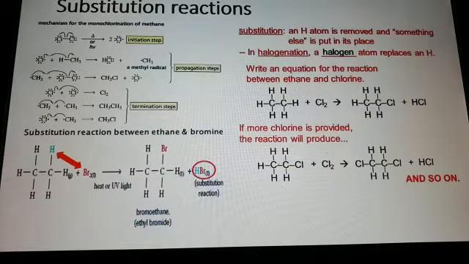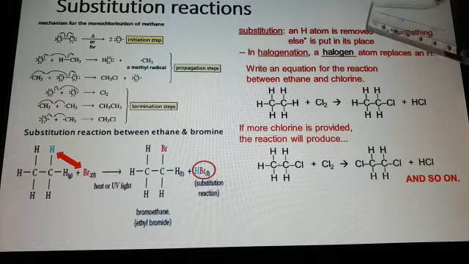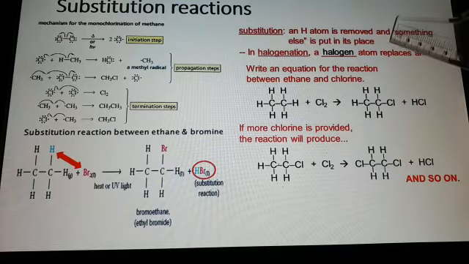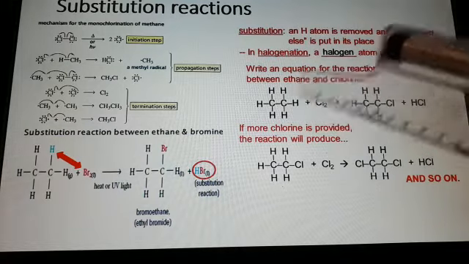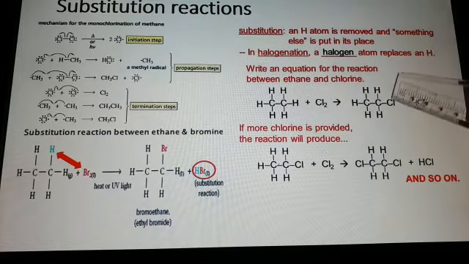Now substitution reaction. You know that alkanes undergo substitution reactions with the halogens. You know which are the halogens? Fluorine, chlorine, bromine, iodine. One hydrogen atom is removed and in its place a halogen is substituted. In substitution, an H atom is removed and something else is put in its place. That is halogenation: a halogen atom is placed in the place of H. Here, with chlorine, chlorination, chloromethane and hydrochloric acid are formed.